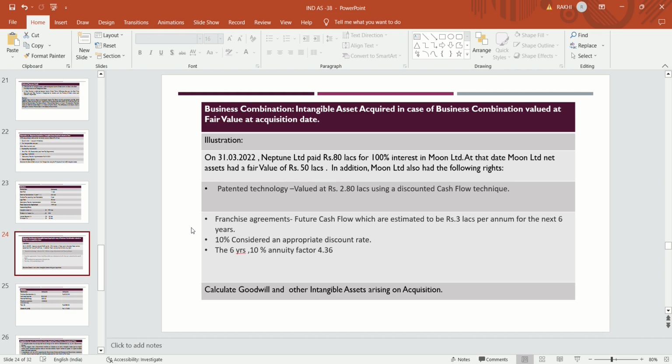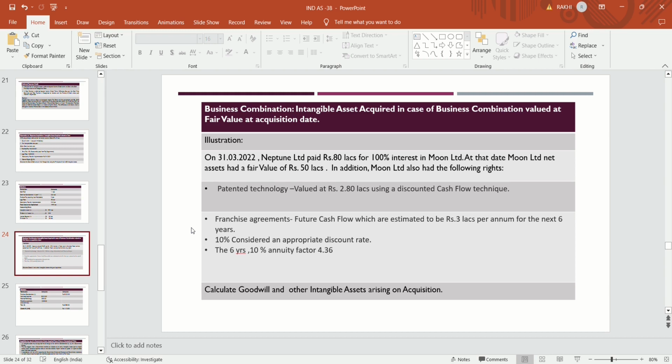The example is: on 31st March 2022, Neptune Limited paid rupees 80 lakhs for 100% interest in Moon Limited. Neptune Limited acquired Moon Limited, with 100% holding.